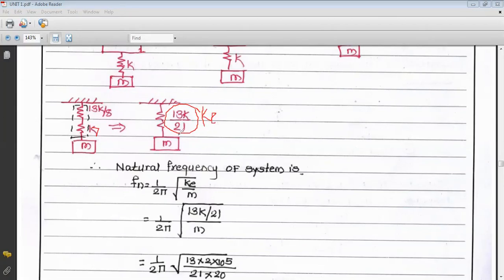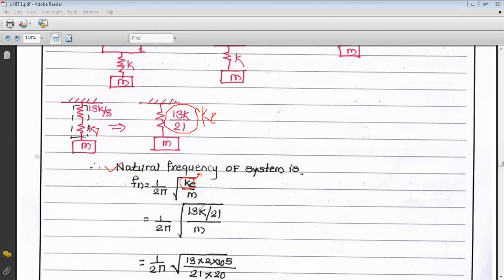Now we know that the natural frequency of the system is Fn equal to 1 upon 2 pi square root of K by M. We know that the natural frequency of a simple spring mass system is Fn equal to 1 upon 2 pi square root of K by M. So we have to replace the original K by the equivalent K because we are using the equivalent system. So put the value of K as 13K by 21.